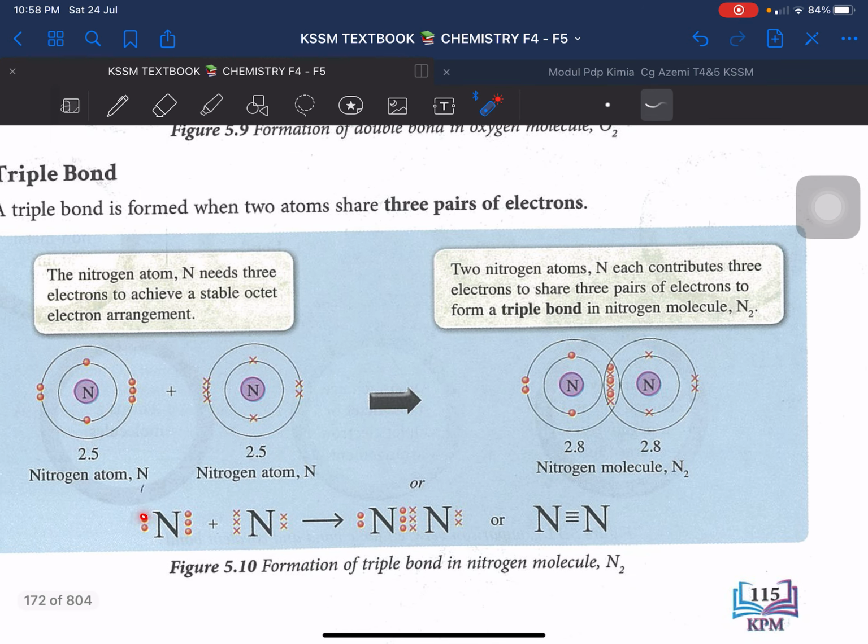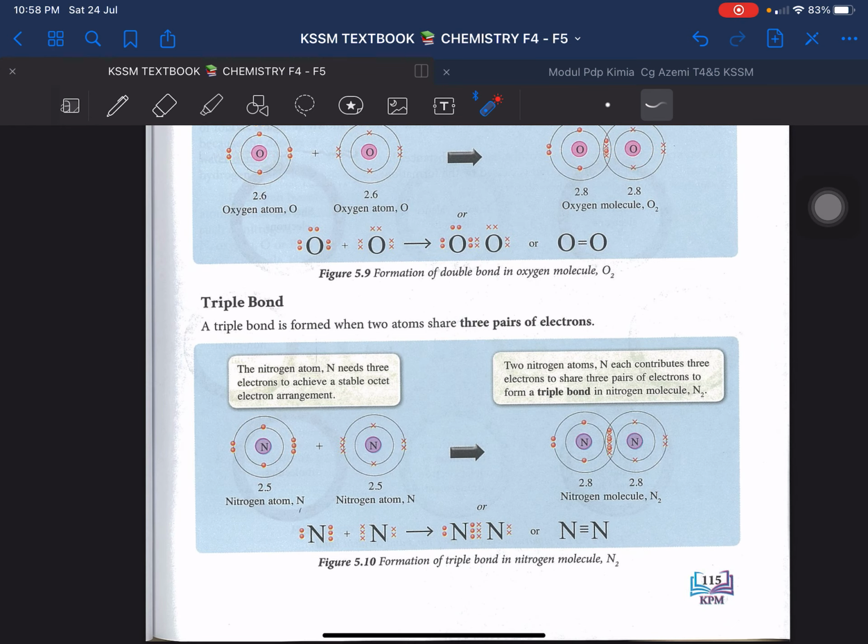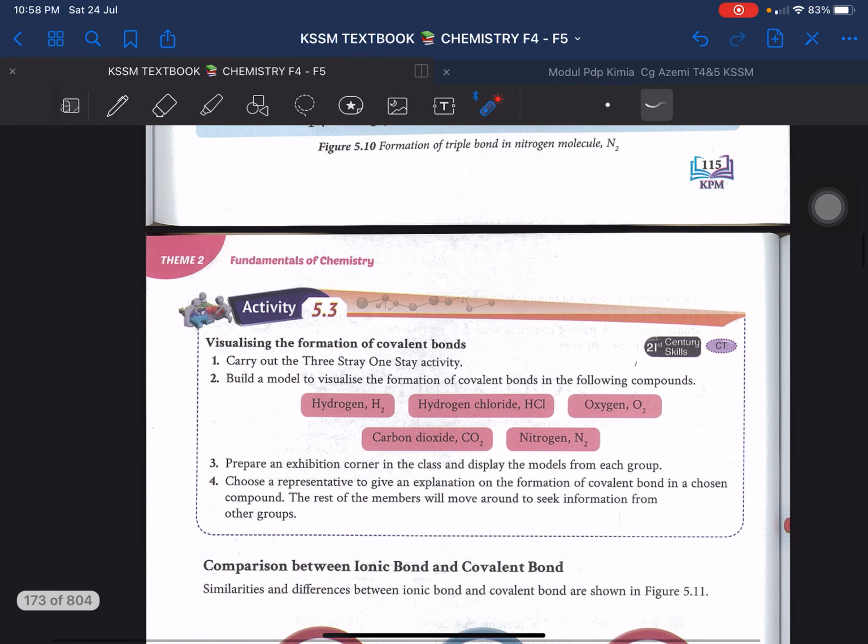Remember, Lewis structure only focuses on the valence electron. Okay, you are going to share this. You can draw either this way, 3 bonds to become triple bond, or you can draw all the dot and cross to represent all the valence electrons that are being shared. Okay, so that's all. That's all for covalent bond.